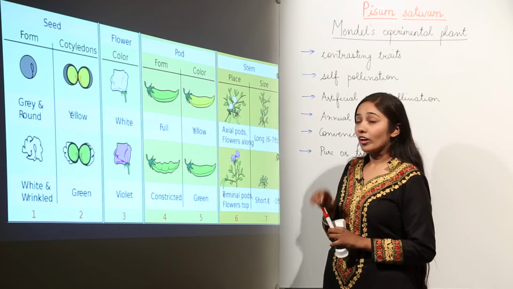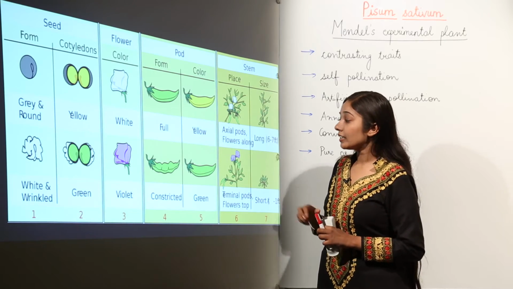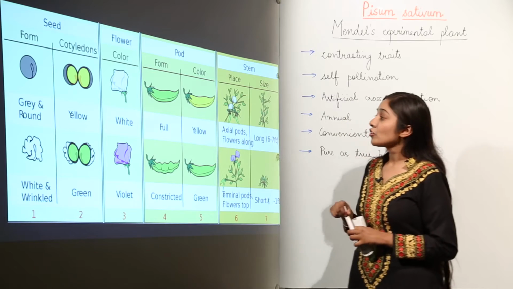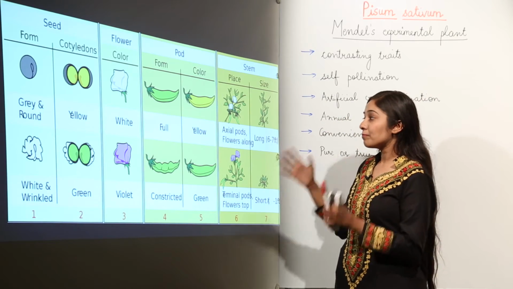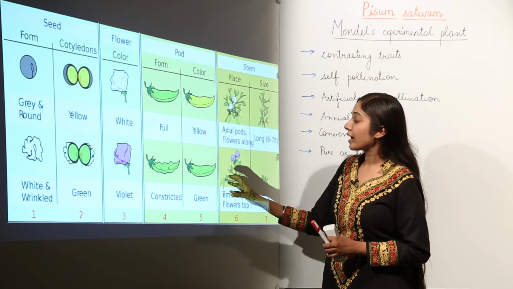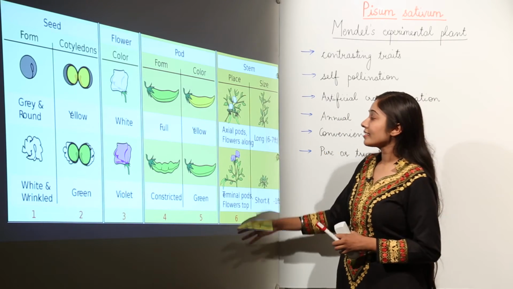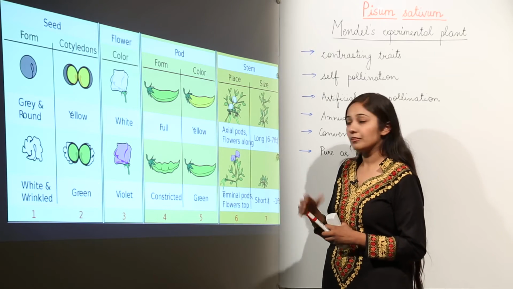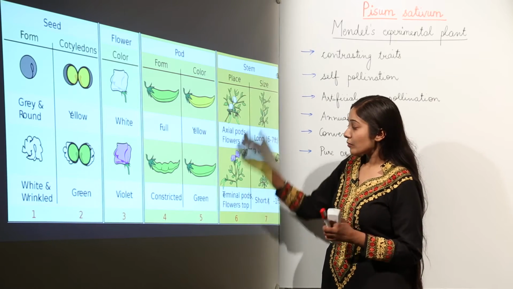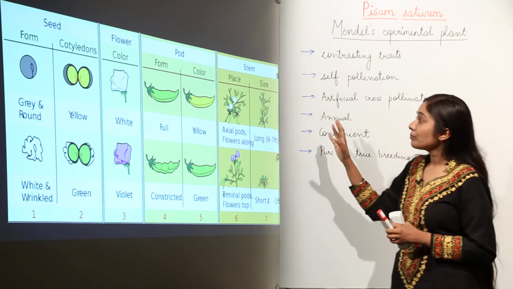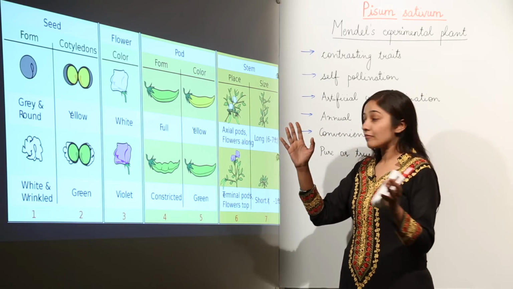If you talk about the cotyledons, some were yellow in color, some were green in color. If you talk about the color of the flower, some plants bear white flowers and some bear violet colored flowers. If we talk about the color of the pods, some had yellow pods, some had green pods. Some were full, some were constricted. And if we talk about the stem size, some were tall, some were dwarf.